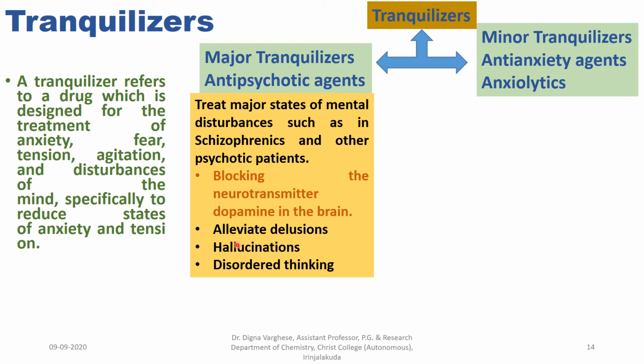Next one, it alleviates delusions. Delusions are false beliefs that are not based in reality. For example, you think you are being harmed or harassed. Certain gestures or comments are directed at you. You have exceptional ability or fame. Another person is in love with you, or a major catastrophe is about to occur. Delusions occur in most people with schizophrenia.